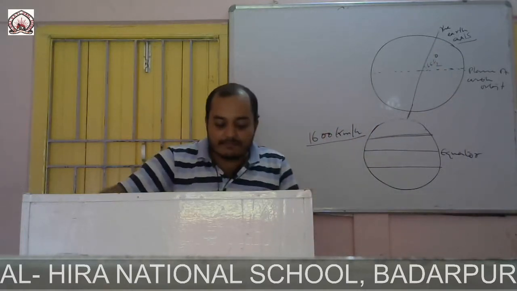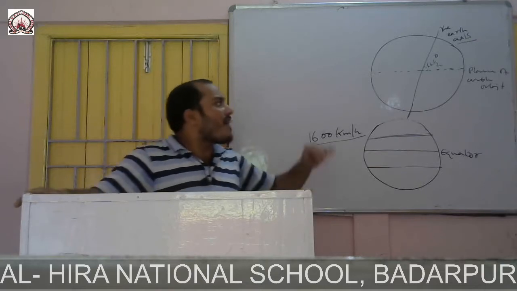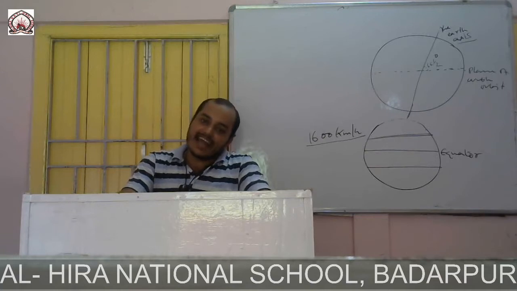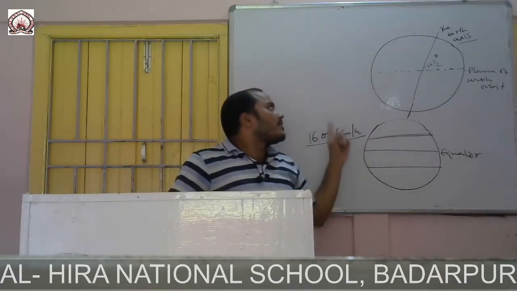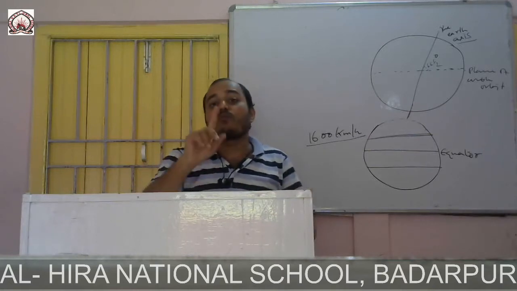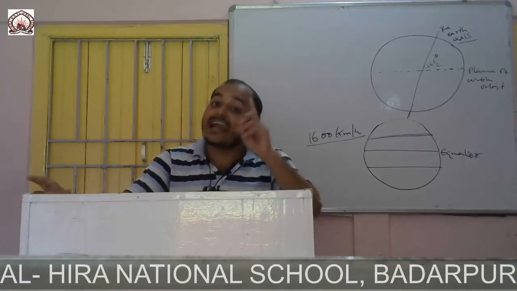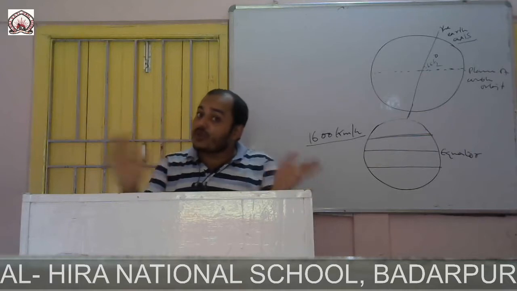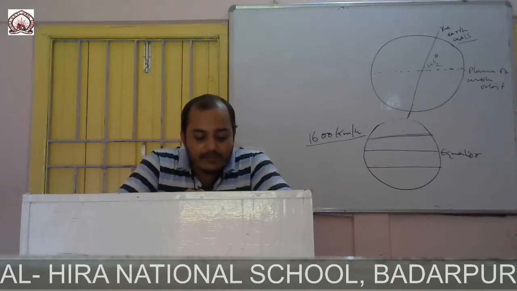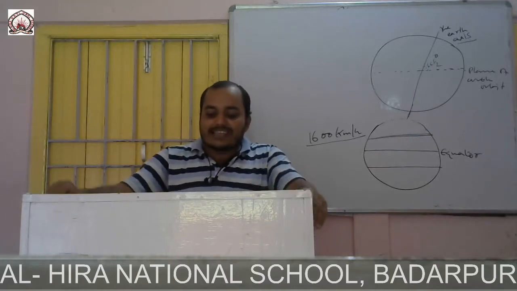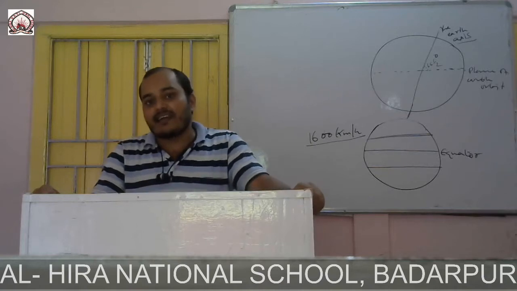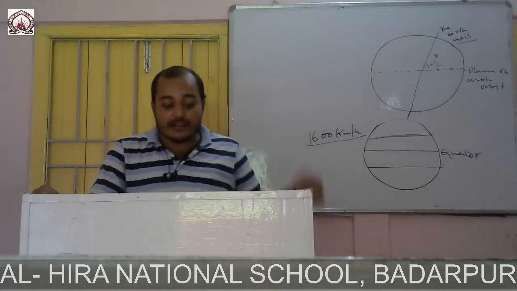Because of Earth's rotation and its inclination, we experience day and night. So Earth takes a complete rotation in 24 hours, at a speed of 1600 km per hour at the equator, and because of this we experience day and night. The rotation of the Earth on its axis makes us feel that the sun is rising and setting.